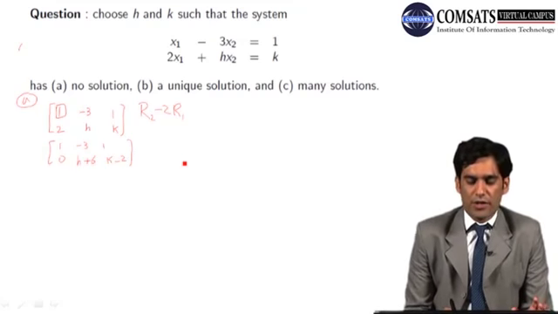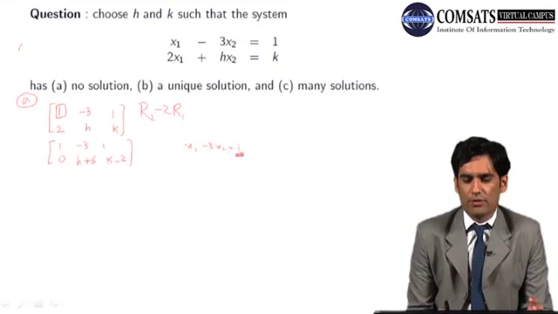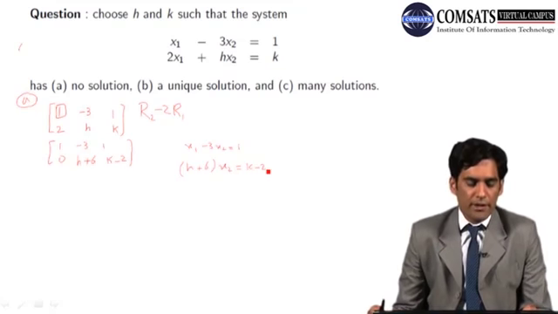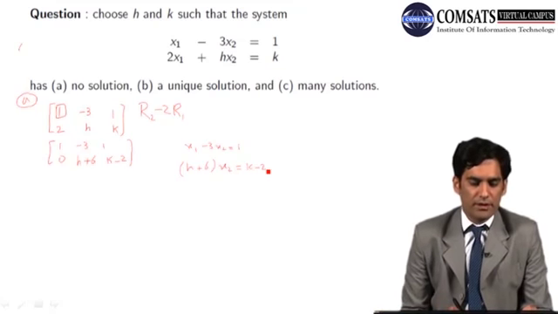If I transform this matrix into the variables form, I will get x1 minus 3x2 equals 1 and h plus 6 x2 equals k minus 2.